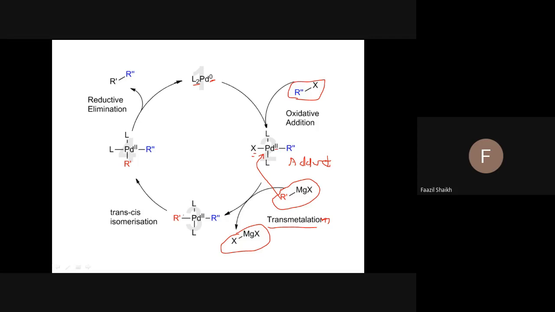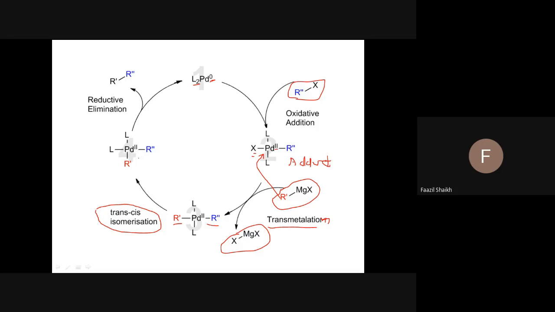You see, again the same part. This is a trans. This R dash and R double dash are trans to each other, and therefore they will not form a bond until they become cis to each other. Therefore, this step involves the cis-trans isomerization. This isomerization brings this R and R cis to each other. You see, they are near to each other.